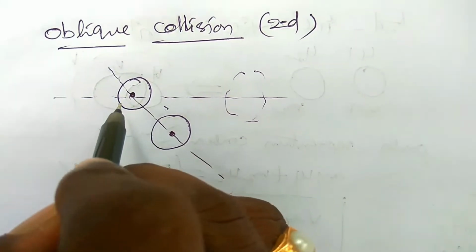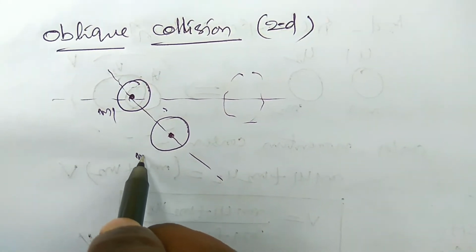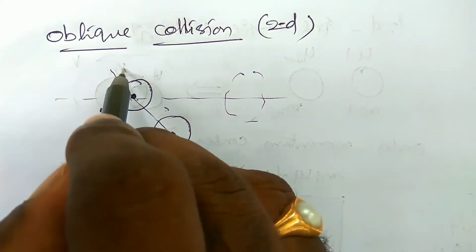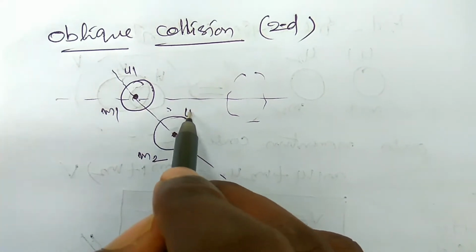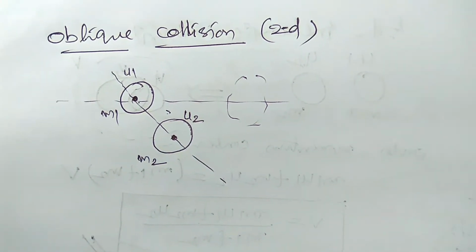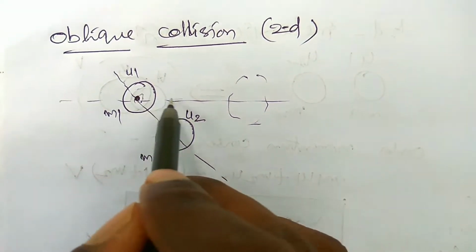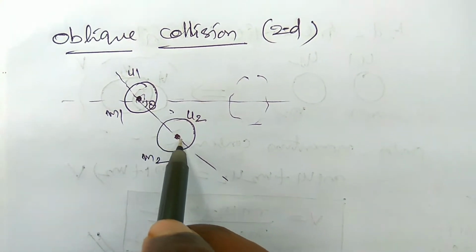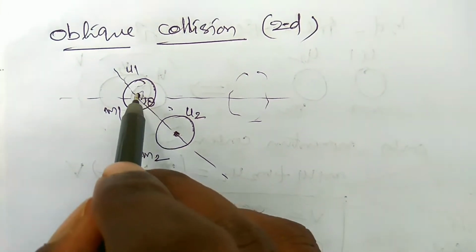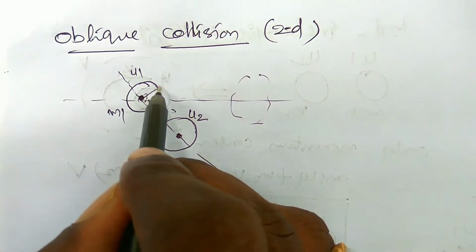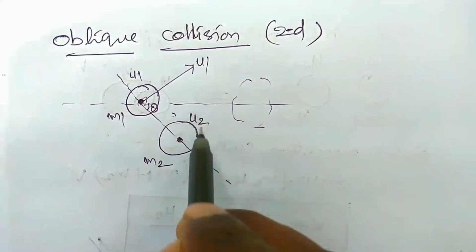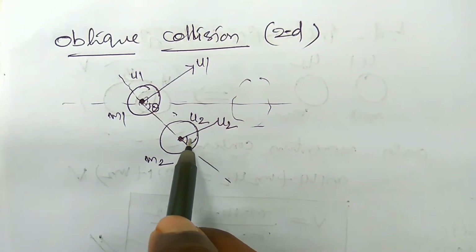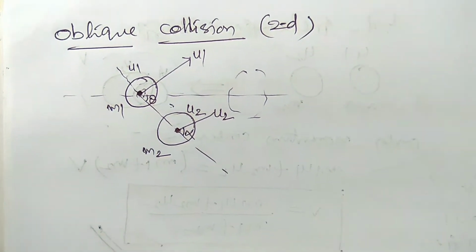So here the body has mass m1 and the other body has mass m2. They move with velocities u1 and u2, and each makes some angle with the line of impact, let it be theta.